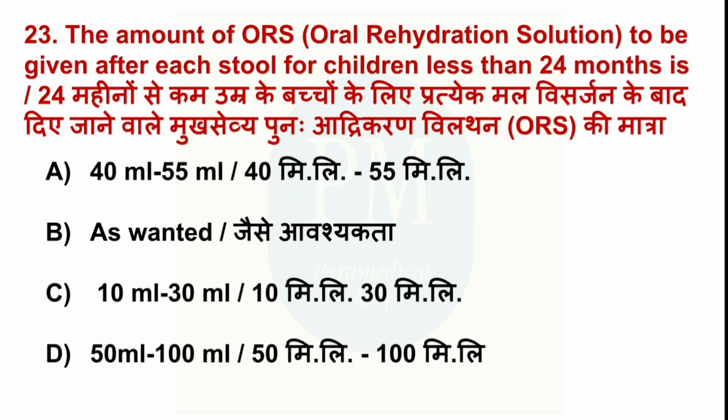The amount of ORS, oral rehydration solution, to be given after each stool for children less than 24 months is option A, 40 ml to 55 ml, option B, as wanted, option C, 10 ml to 30 ml, option D, 50 ml to 100 ml. The correct option is option D, 50 ml to 100 ml.